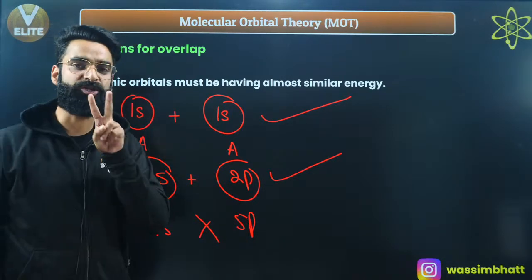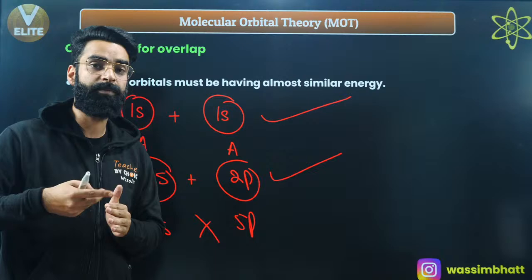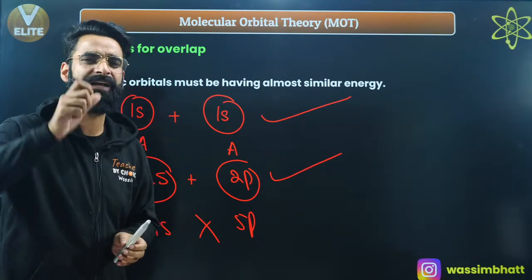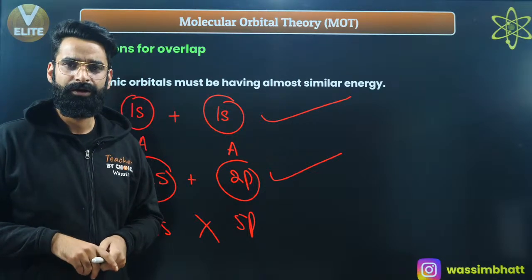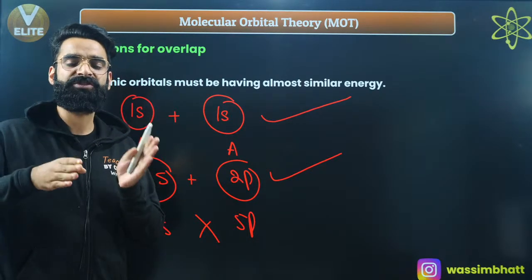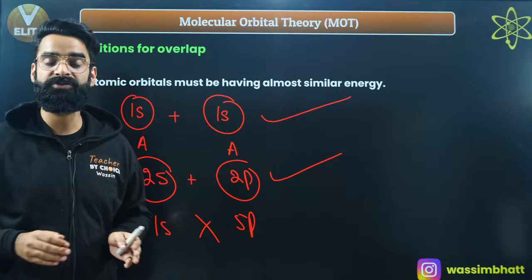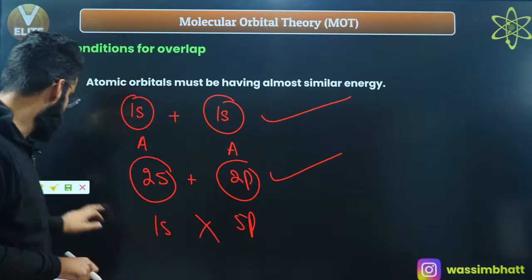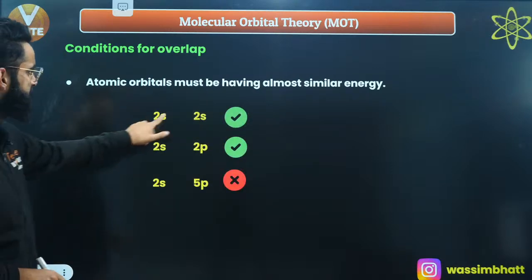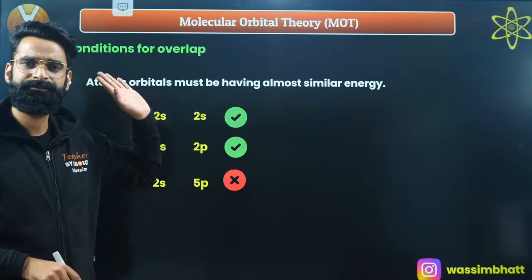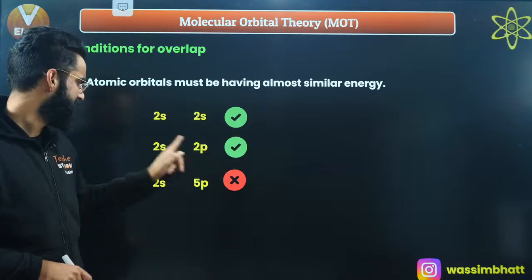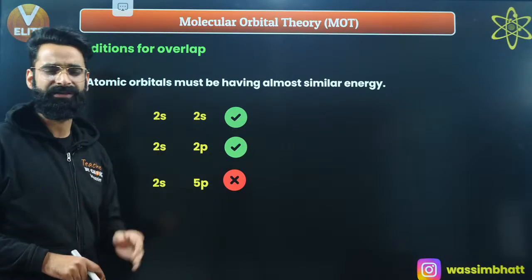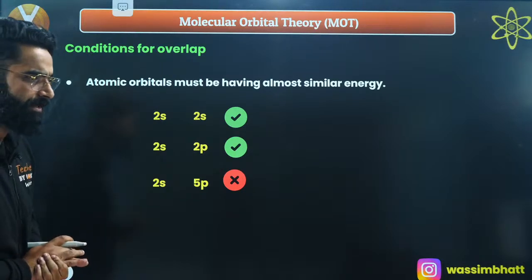So those atomic orbitals of bonding atoms which have either the same energy or comparable energy are going to overlap and combine. Those atomic orbitals of two bonding atoms which have larger differences in energies are not going to combine or lead to the formation of molecular orbitals. So I would have mentioned it over here as well. 2s and 2s can show the combination. Even 2s and 2p can lead to the formation of molecular orbitals, but 2s and 5p, no way, they are not going to form any molecular orbitals. Do remember this as well.